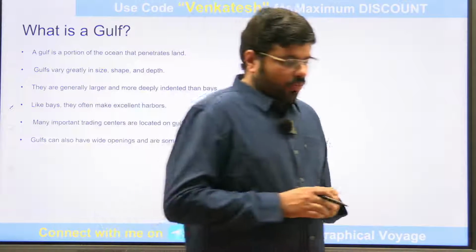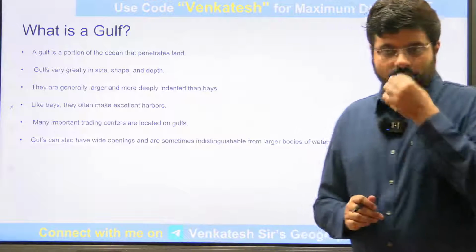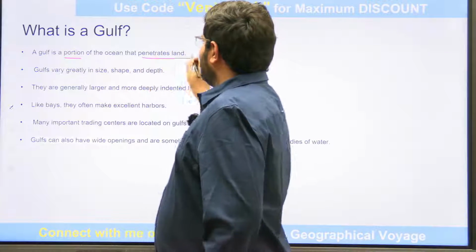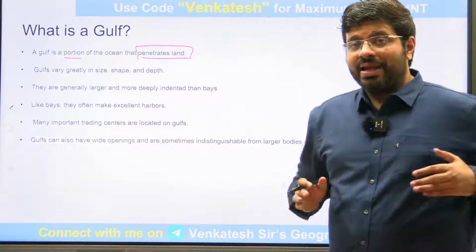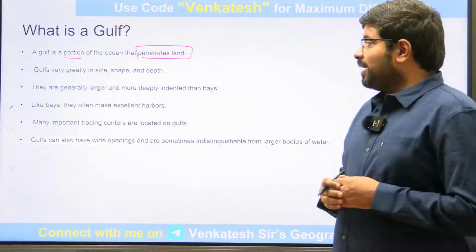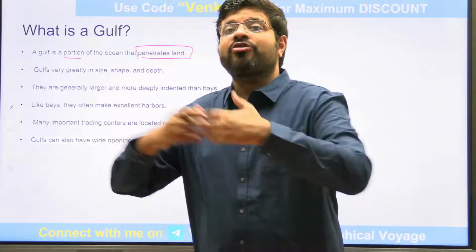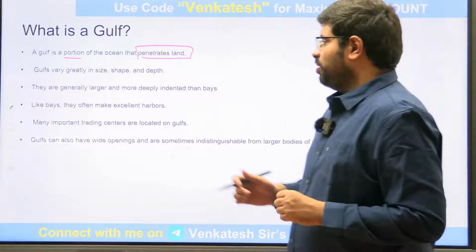Now, what is the typical thing I want you to remember about gulf and a bay? A gulf is a portion of the ocean that penetrates land. That is, land is being entered by the ocean. Ocean is entering into the land, engulfed by the ocean. That's what we say. Engulfed by the ocean.